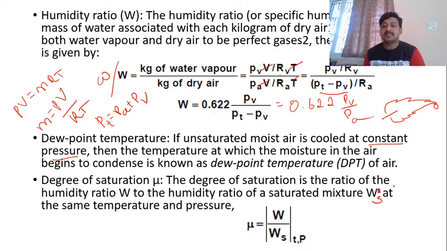Humidity ratio of a saturated mixture at the same temperature and pressure. So mu is the degree of saturation. It is the ratio of the humidity ratio to the humidity ratio of the saturated mixture at a given temperature and pressure.